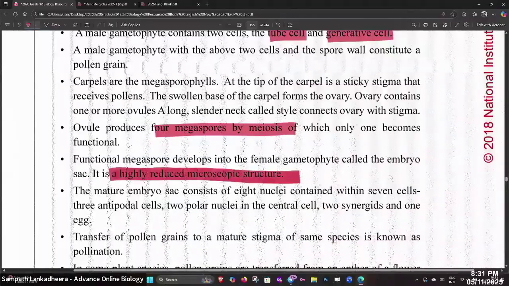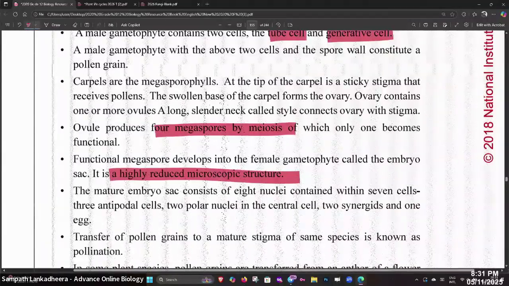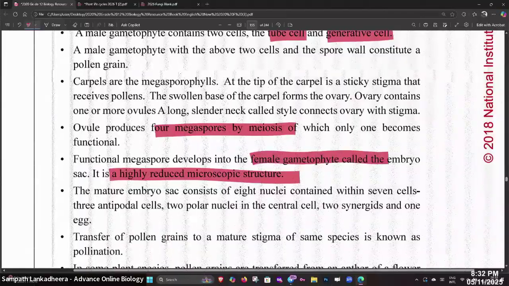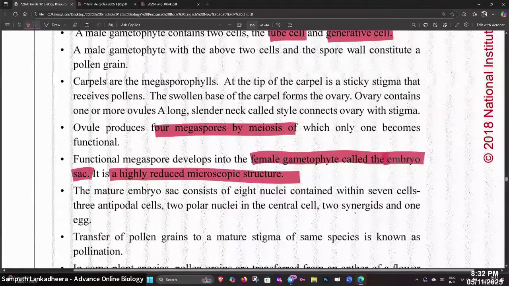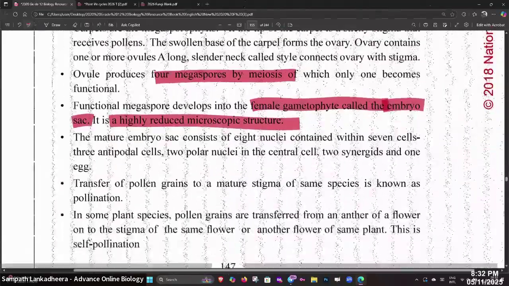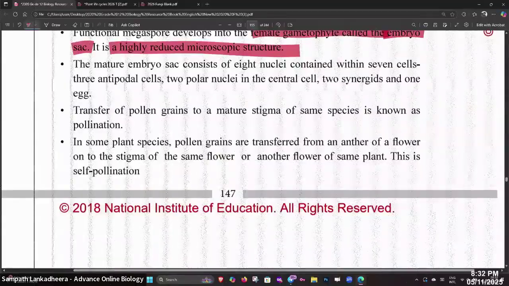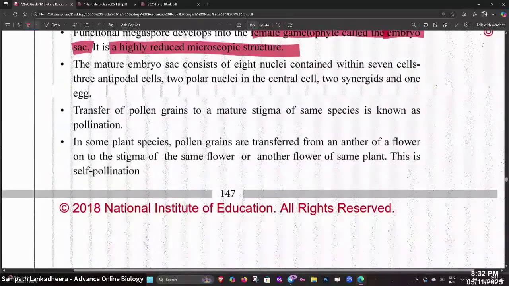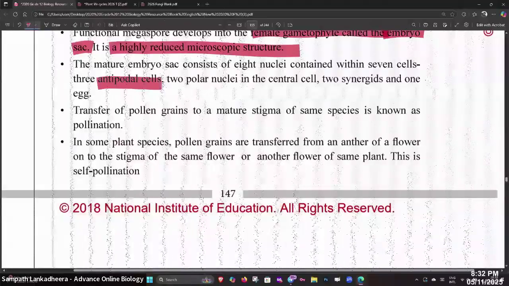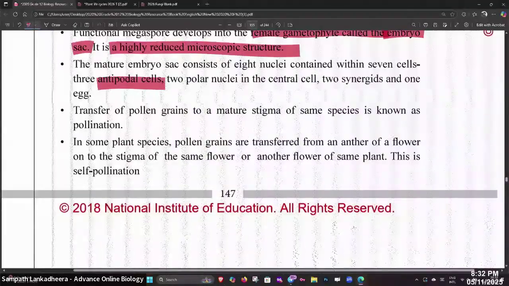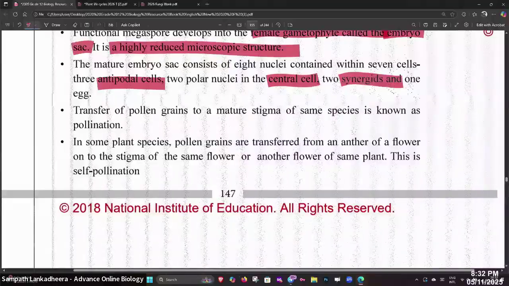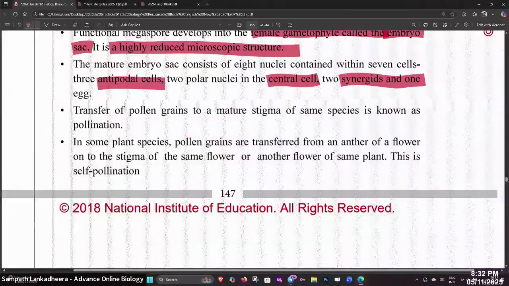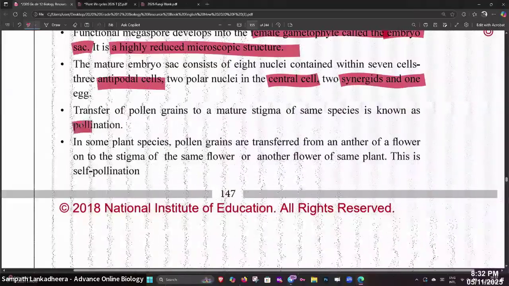It is a highly reduced microscopic structure. The female gametophyte is highly reduced, and it is called the embryo sac. The mature embryo sac consists of 8 nuclei contained within 7 cells: 3 antipodal cells, 2 polar nuclei, the central cell, 2 synergids, and the egg. Transfer of pollen grain onto a mature stigma of the same species is known as pollination.